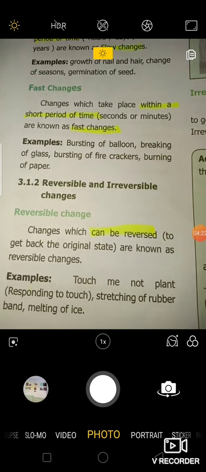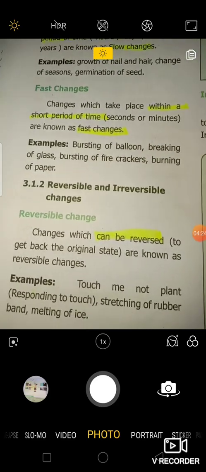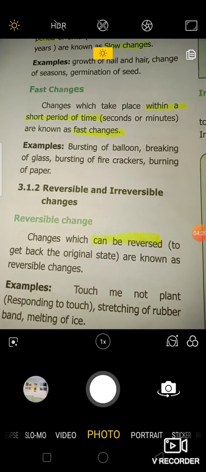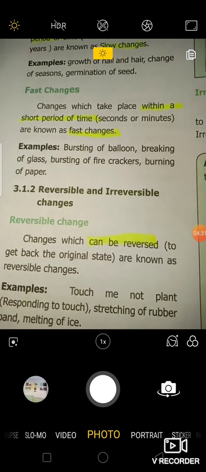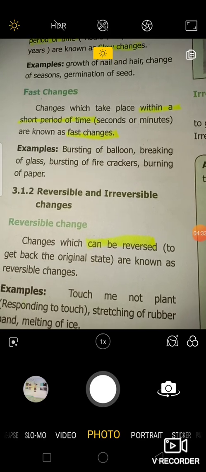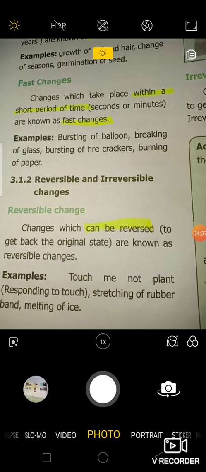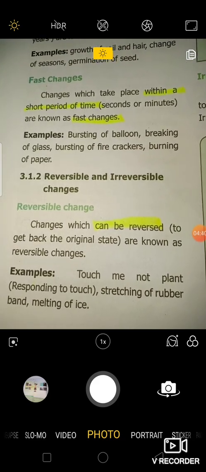What do you mean by reversible? The word itself explains to you what is reversible. To get back the original state is known as reversible. So, changes which can be reversed are known as reversible changes. What are all the reversible changes? You can classify them. In your day-to-day life, you can find that.